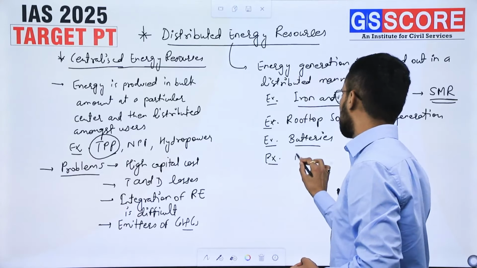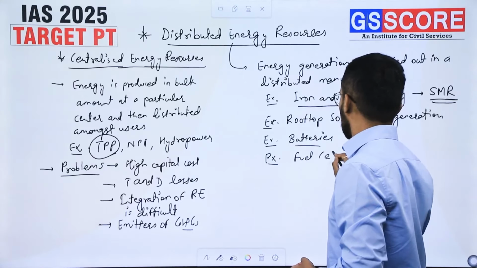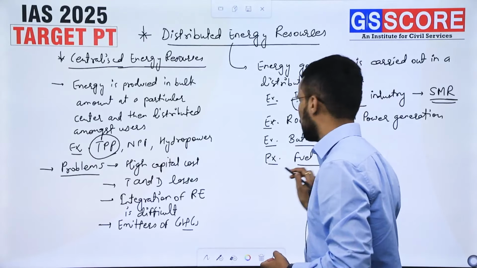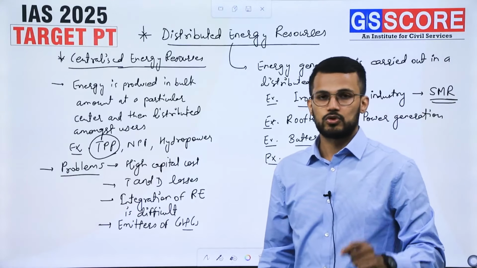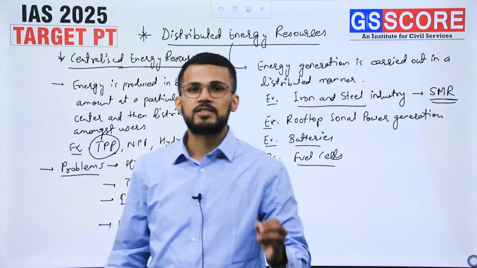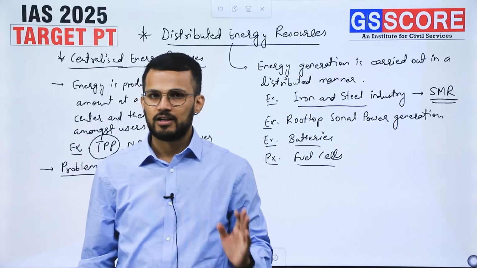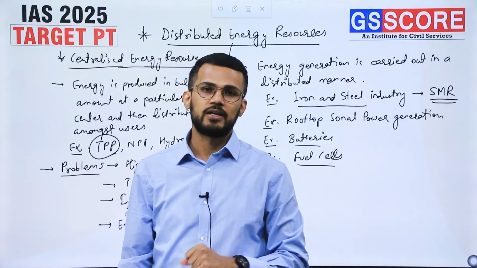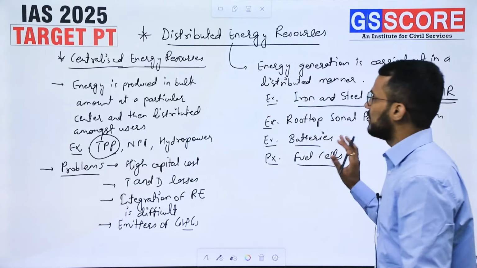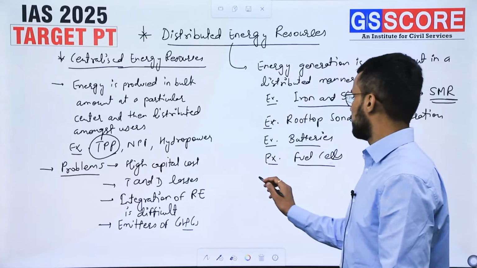Even fuel cells that we have referred to just now are also a kind of distributed energy resource. Why? Because in fuel cells, chemical reactions are carried out in order to produce energy from hydrogen as a fuel. So these are various kinds of distributed energy resources.